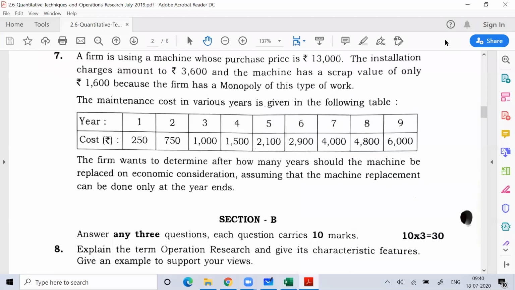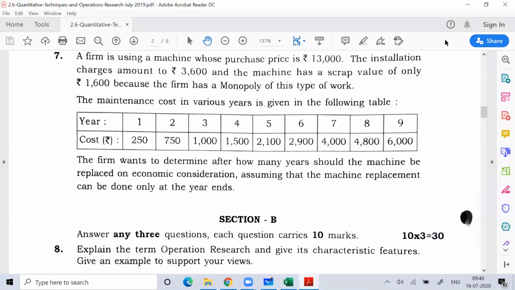There's a firm. This firm is using a machine whose purchase price is 13,000 rupees. The installation charge is 3,600 rupees, and the machine has a scrap value of 1,600 rupees. Because the firm has a monopoly of this type of work, the maintenance cost in various years is given in the table. Now the firm wants to determine after how many years the machine should be replaced on economic consideration, assuming that the machine replacement can only be done at the year end.